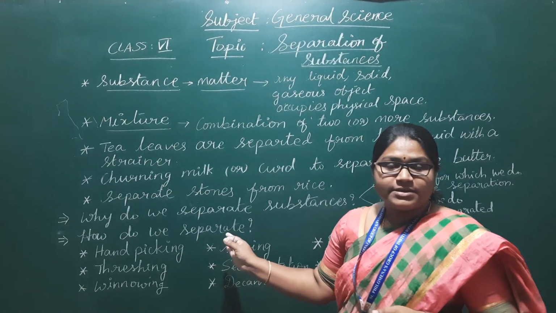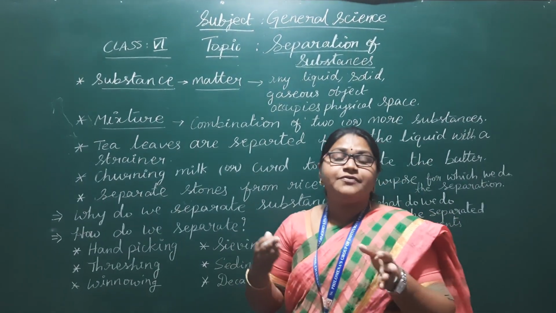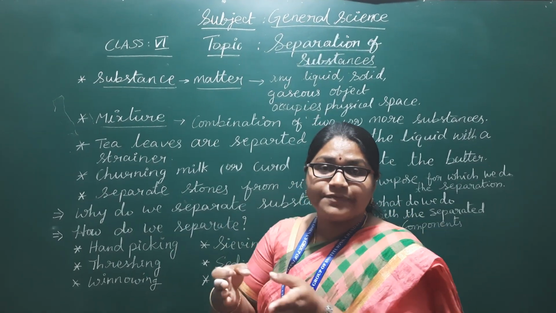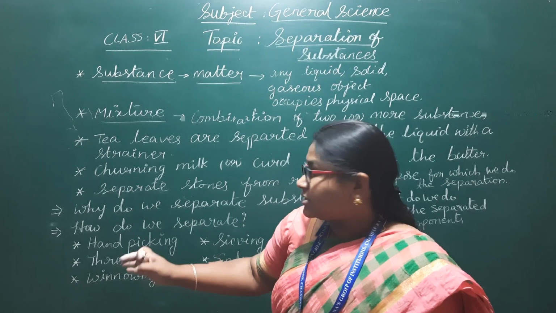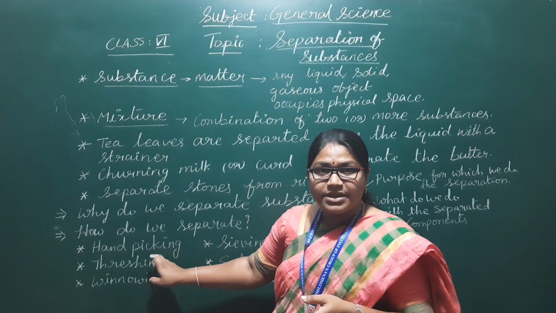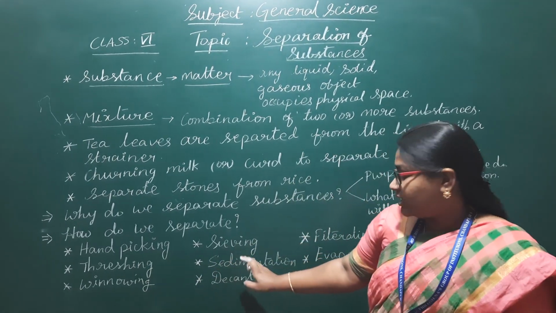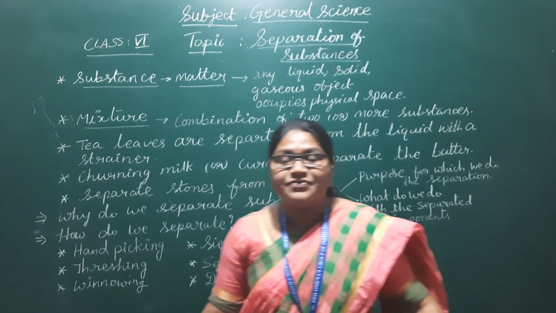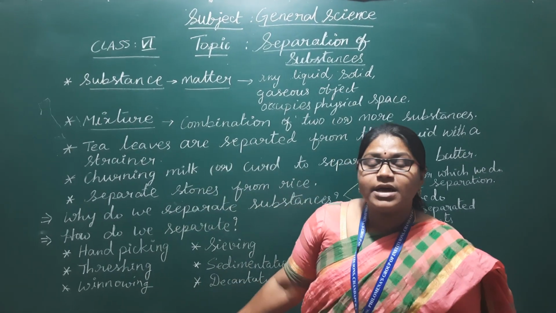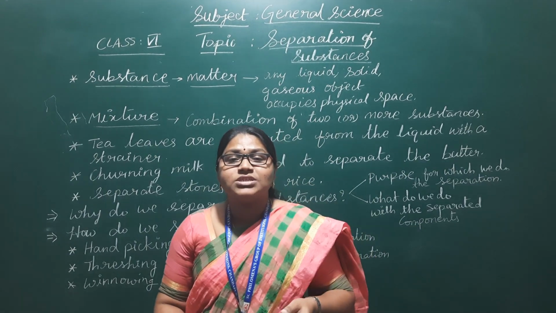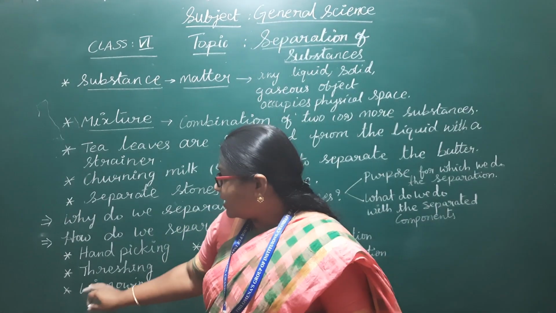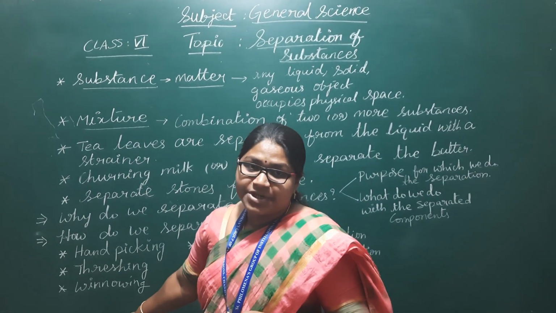How do we separate them? Based on these, there are methods of separation, for example, hand picking, threshing, winnowing, sieving, sedimentation, decantation, filtration and evaporation. With the help of these methods we can separate the substances even if the mixtures have different physical properties. In detail I will explain the methods of separation in the next class.